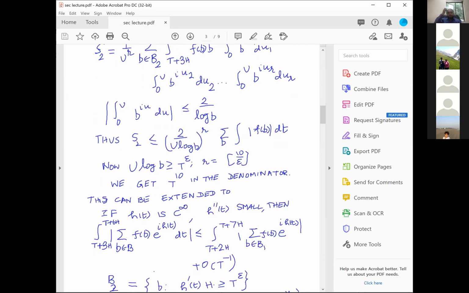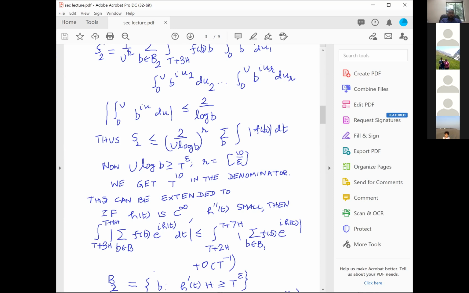I can even extend it. Suppose h(t) is a C infinity function, where you take the second derivative and it is very small, which of course happens for us because our function was e power t log b. Now this h of t will depend upon b, otherwise there's no point, I could take it out. And then if you are interested in the summation over b of f of b e power i h of t, oh God, sorry, same mistake. And I am assuming that this function is non-negative, and therefore I take the absolute value. Therefore, the non-negativity is very important.